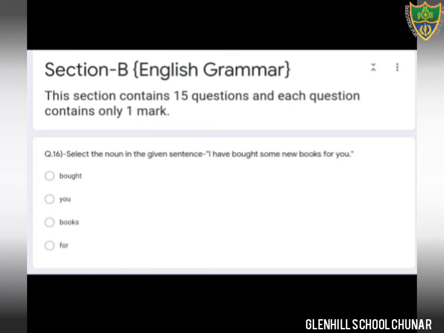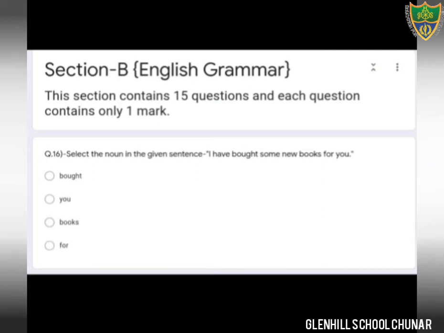What is question number 16? Select the noun in the given sentence. Sentence is given, I have bought some new books for you. In this sentence, you have to find out the nouns. Dear students, you all know what is a noun? Noun is the naming word.